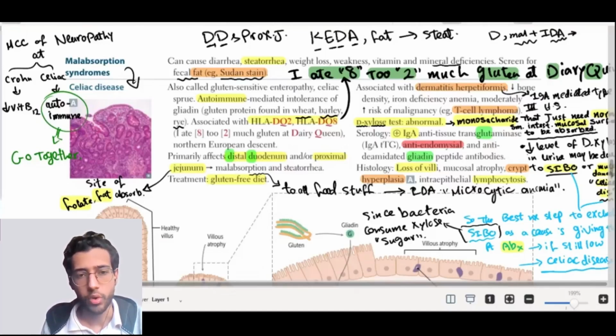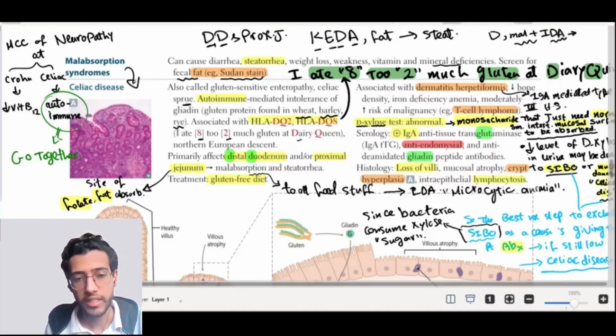Now, celiac disease is also called gluten-sensitive enteropathy. Celiac, because the enterocyte is sensitive to gluten. It's autoimmune mediated intolerance of gliadin, the gluten protein found in wheat, barley, and rye. This disease is associated with HLA-DQ2 and HLA-DQ8. How to remember this? I ate too much gluten at Dairy Queen, so 8 for number 8, 2 for 2. Dairy Queen. This is obvious.